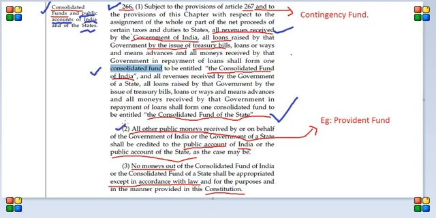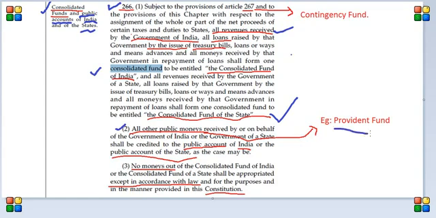And clause 2 talks about public accounts. It says all other public monies received by or on behalf of the government of India or the government of the state shall be credited to the public account of India or the public account of the state, as the case may be. For the central government there will be one public account, and for every state there will be a separate public account.